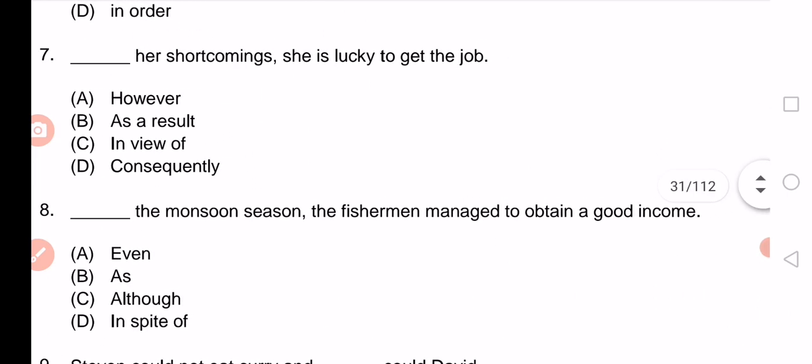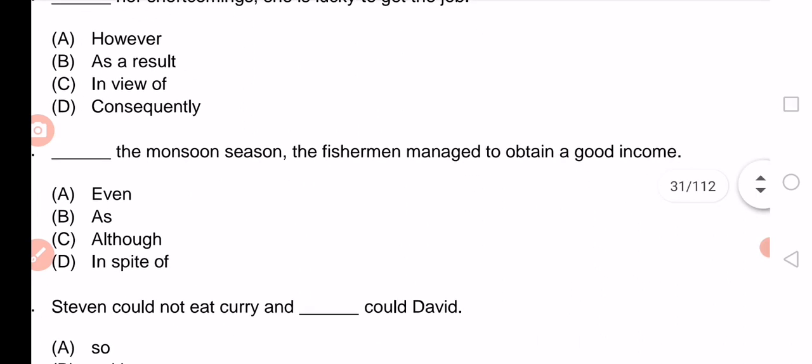Number 8. The monsoon season, the fisherman managed to obtain a good income. Okay, kita tengok sini ada kontras kan? Monsoon season tapi fisherman managed to obtain still a good income, still dapat pendapatan yang baik. So which one shows contrast? Even, as, although, in spite of, yang bermaksud walaupun. The answer here is in spite of. In spite of the monsoon season.